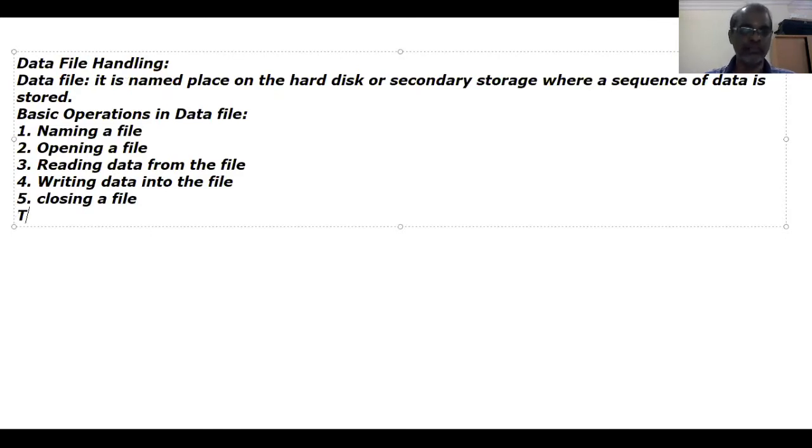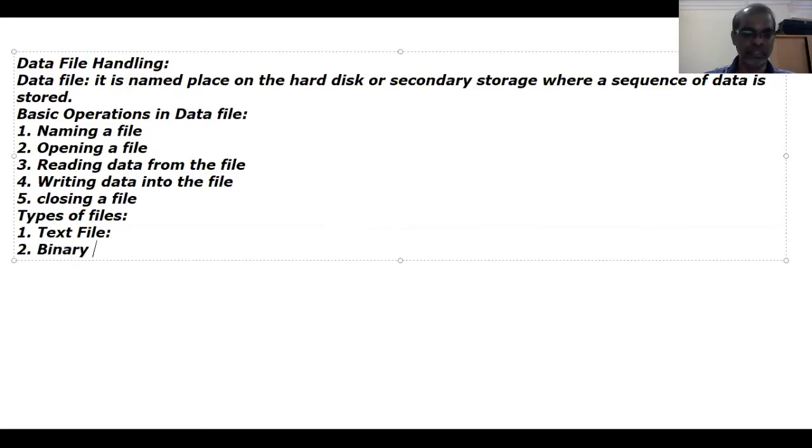Then types of file. There are 2 types of files. One is text file. Second one is binary file. Text file we already know very well. Alphabets as well as numeric, and special characters we can store. Just like a text file with the extension txt. It is also one kind of data file.